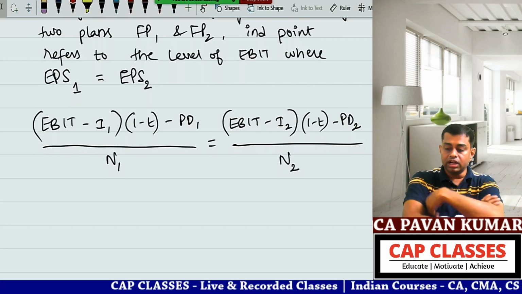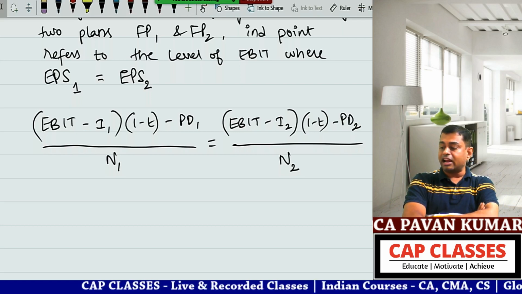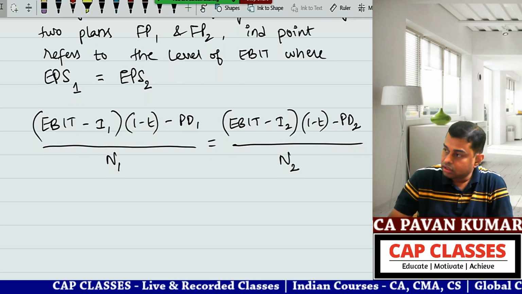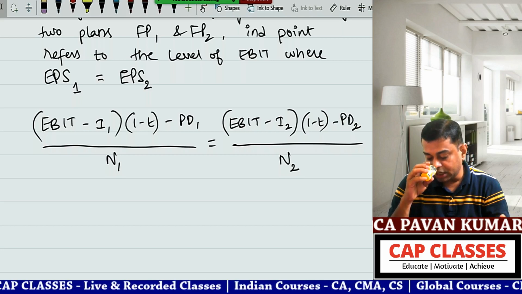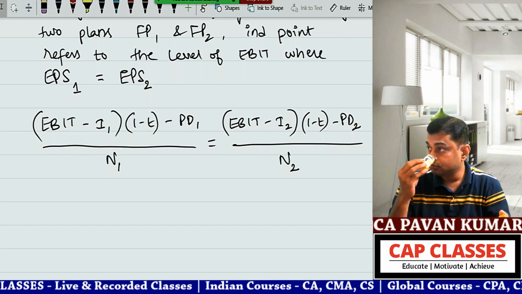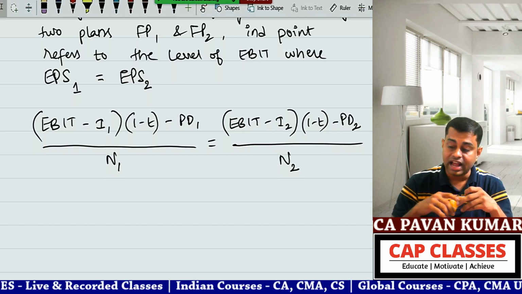I1 is equal to interest as per financial plan 1. T is equal to tax rate.